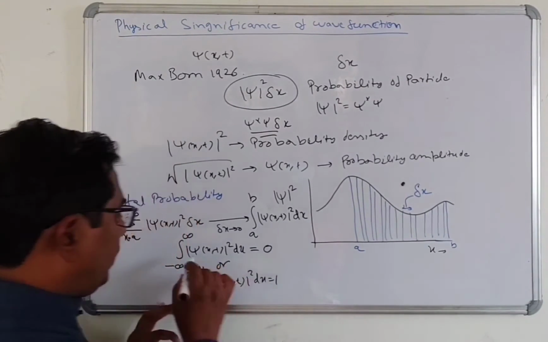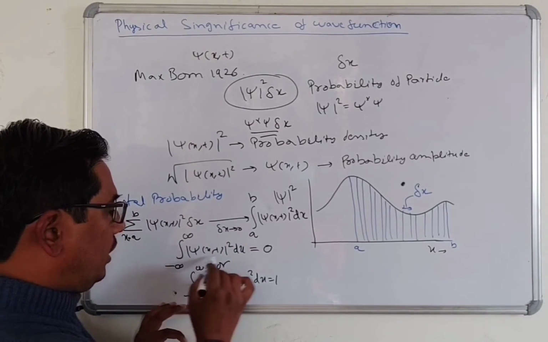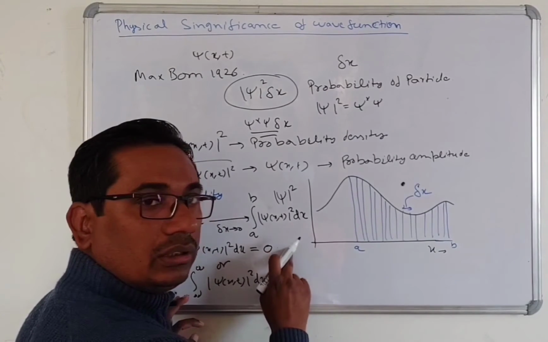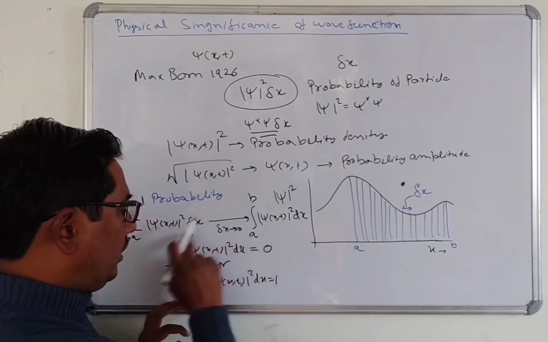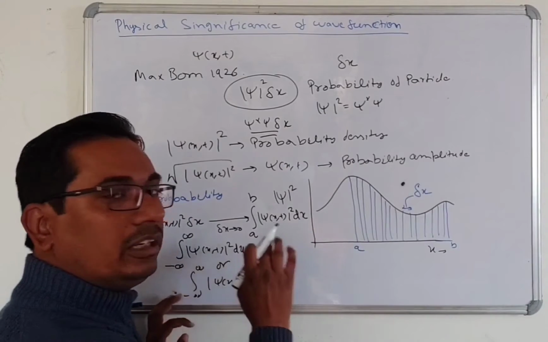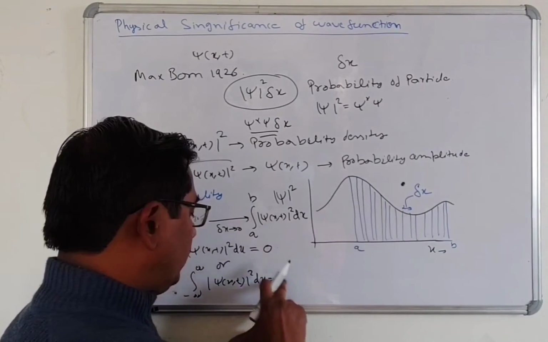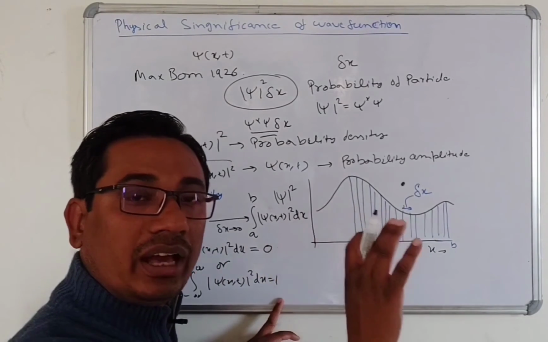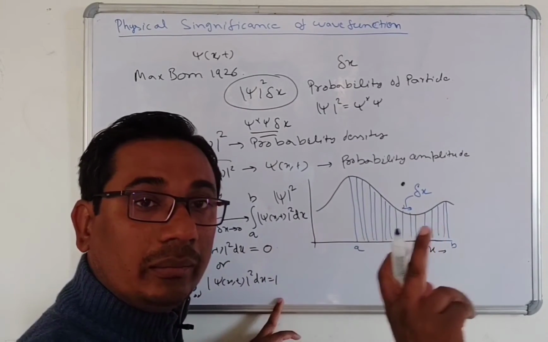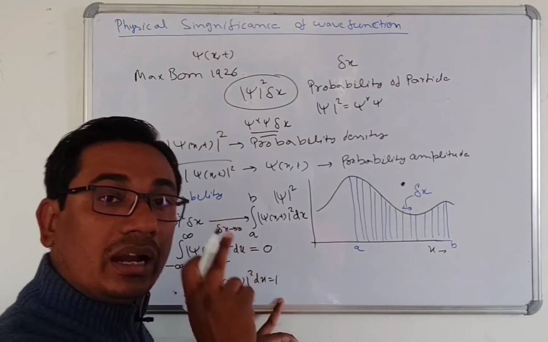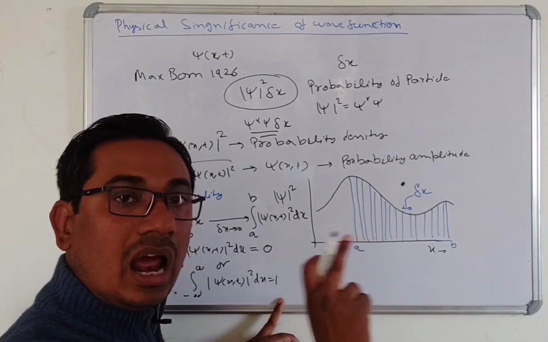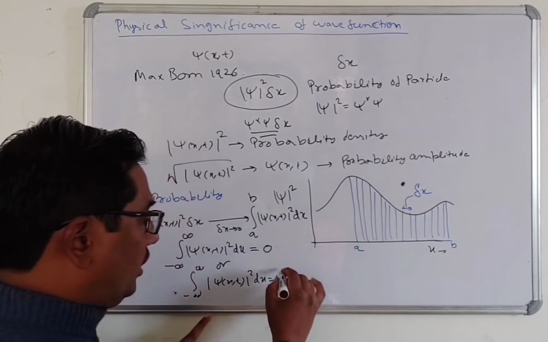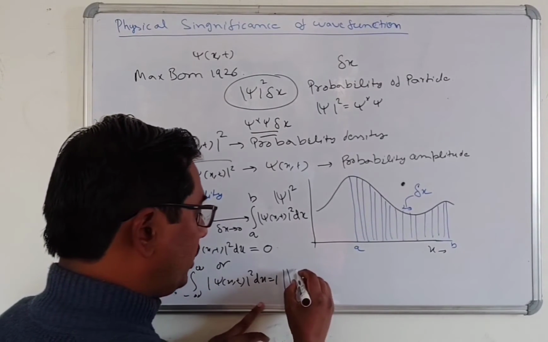Suppose that the integration over all space of |ψ|² is equal to 0. It means that the particle is not found. Because this is the total probability, 0 means the particle is not there. If this value is equal to 1, it means that the particle is somewhere at all times. This condition is known as the normalization condition.